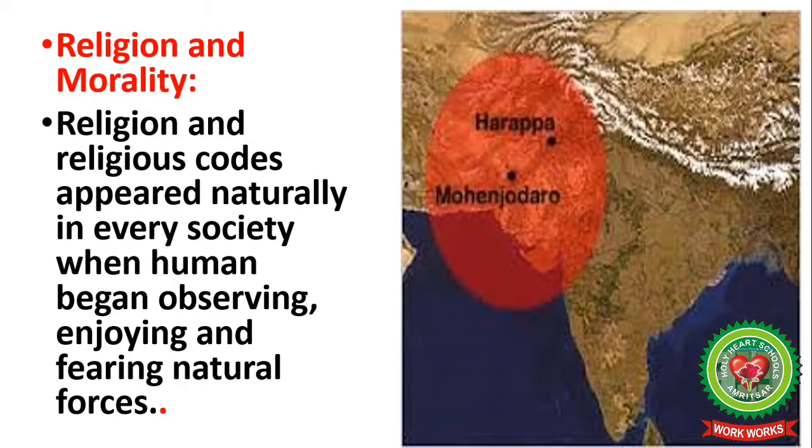This factor we find in the Indus Valley civilization also. At that time also, it is guessed that people had fear of natural forces like sun, rain, water, and then they worshipped them as gods and goddesses.